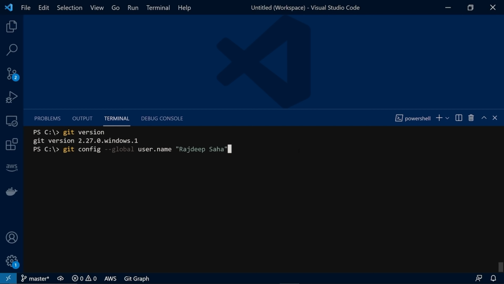And this --global option ensures that any Git project you do on your machine is going to use this name. Alternatively, you can set this name for each project, but generally you have the same name for all the projects that you are doing. So we are going to run with this global option. Press enter. Alright, username is set. Similarly, to set user email, you run this command git config --global user.email and then your email address. Press enter. That's it. That's all the configuration you need with Git.